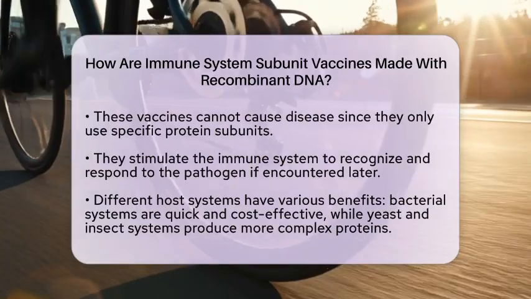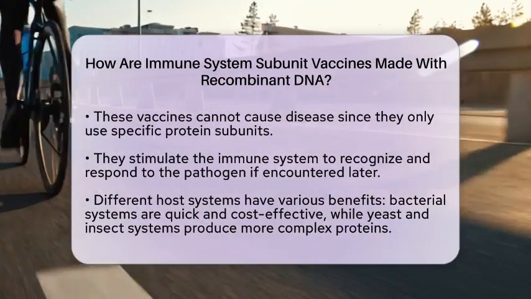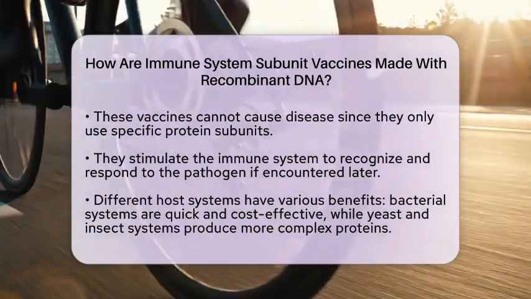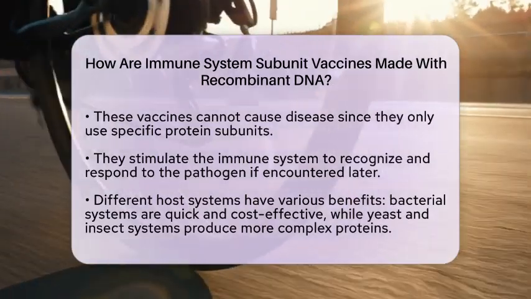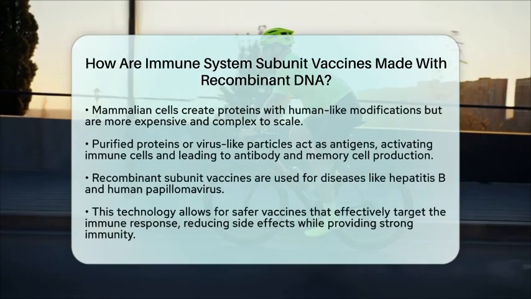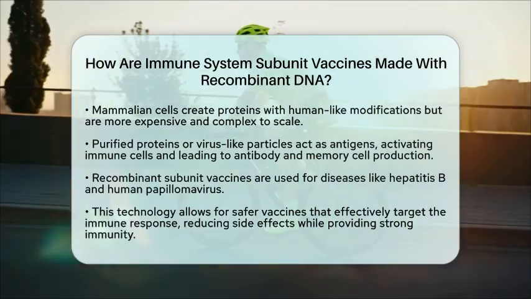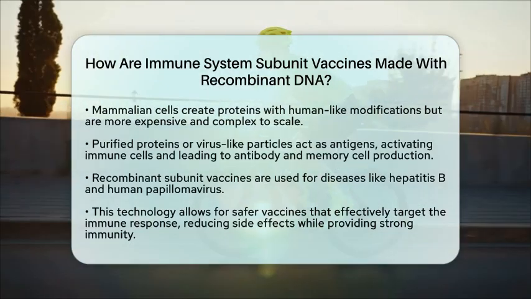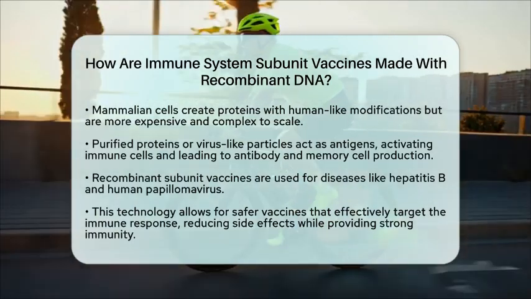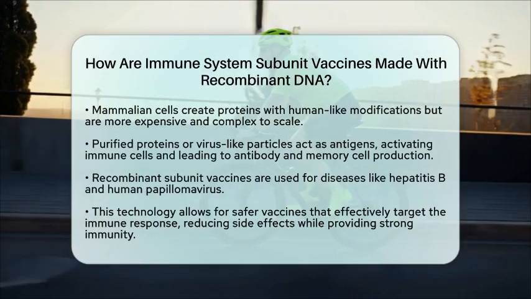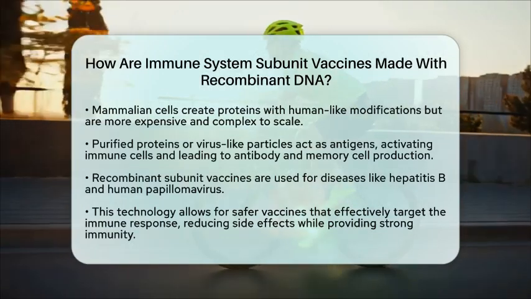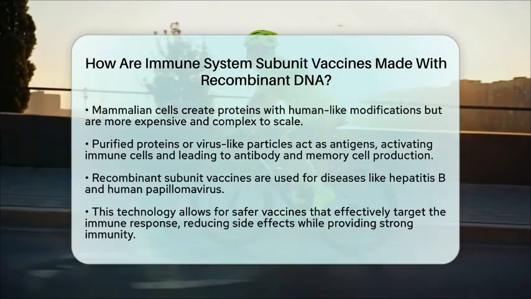They activate immune cells, leading to the production of antibodies and memory cells without the risk of infection. This targeted approach helps the immune system prepare defenses specifically against key parts of the pathogen. In real-world applications, recombinant subunit vaccines are used for diseases such as hepatitis B and human papillomavirus.